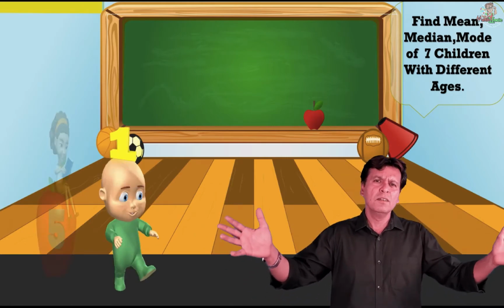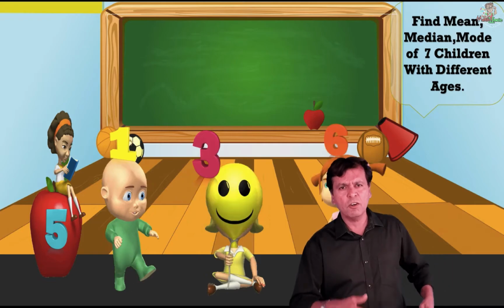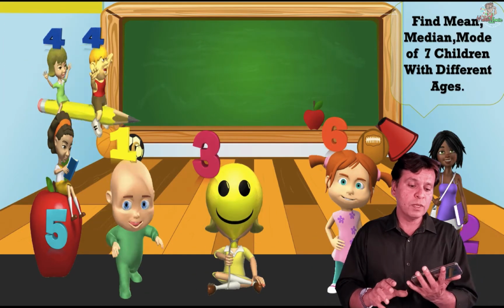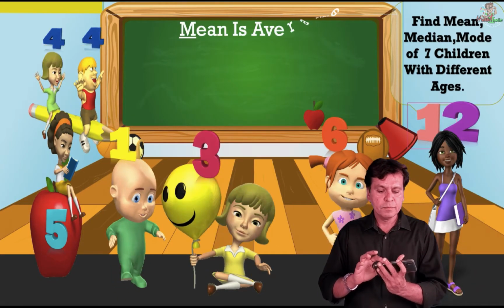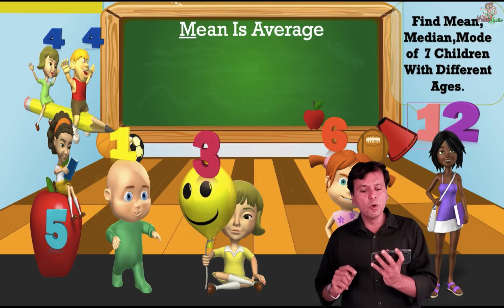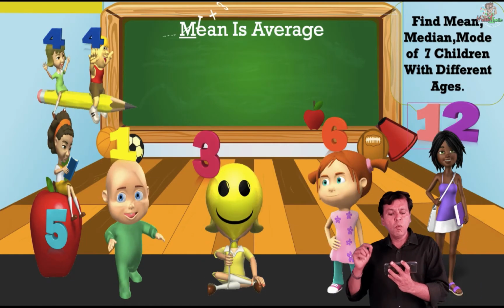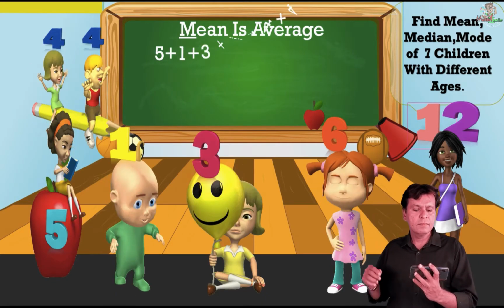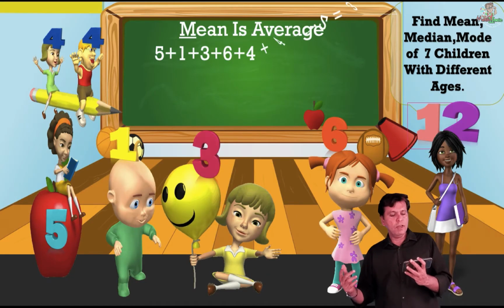Average is like you have different children of different ages. Let me take out my mobile, because it's difficult to remember so many ages with so many naughty children around. I have to find the mean, median and mode of 7 children with different ages. Their ages are 5, 1, 3, 6, 4, 4 and 12.